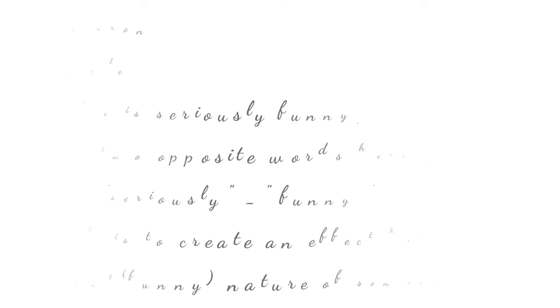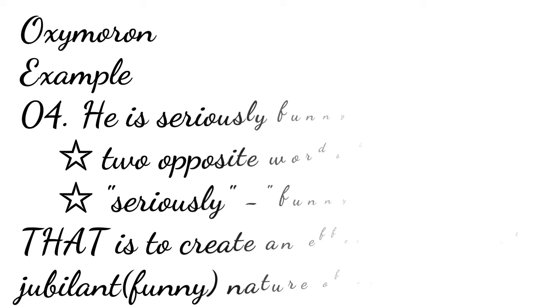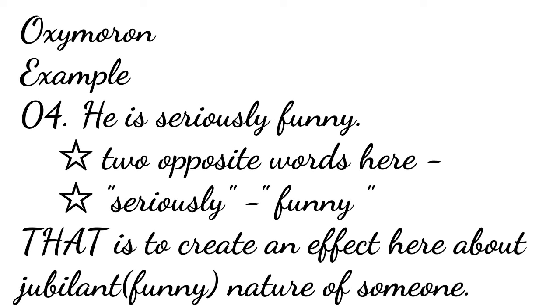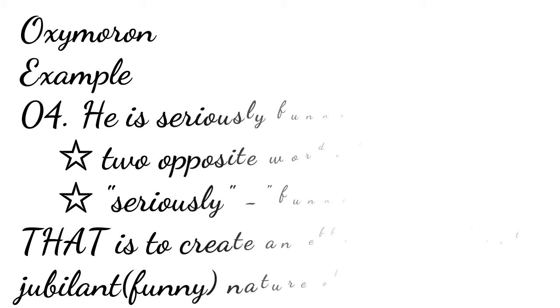Another example: this particular joke or incident is seriously funny. Something which is serious, how can it be funny, right? These two terms, seriously and funny, are opposite to each other.